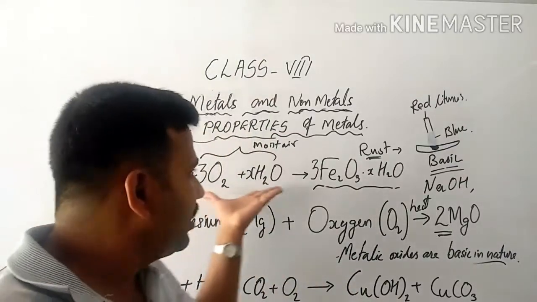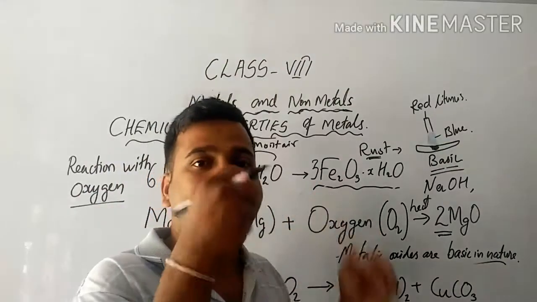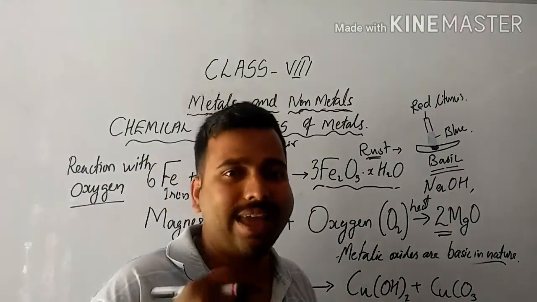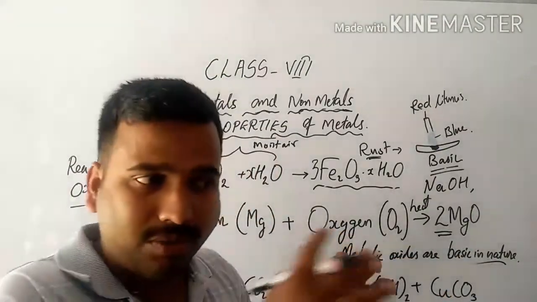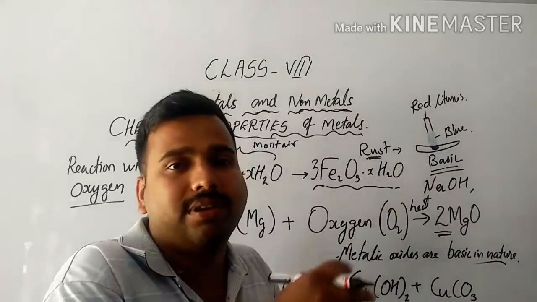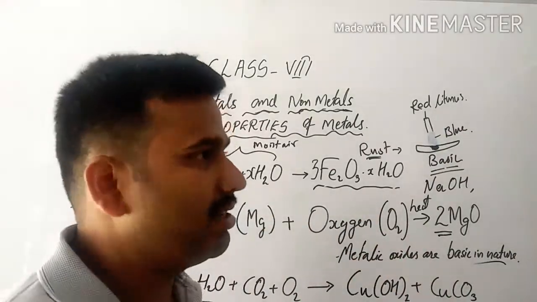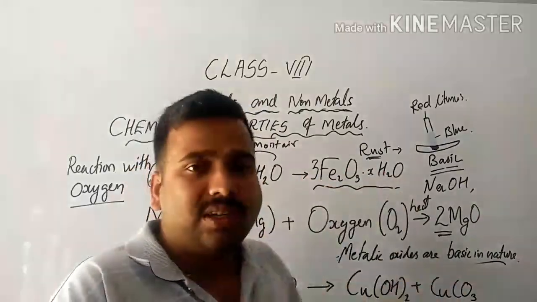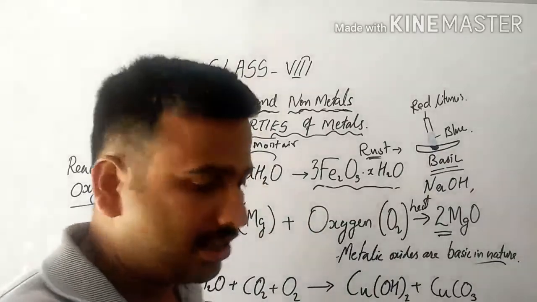So here, what is happening? The iron nail is reacting with oxygen as well as air present in the atmosphere. So metals are generally highly reactive, that's why they tend to react or interact. In chemical properties, what we are studying is the interaction between different matter with different substances, especially metals. Metals are more reactive. Non-metals are also reactive. There are some metals that are highly reactive and some are less reactive, that we will see in the coming part of the lesson.